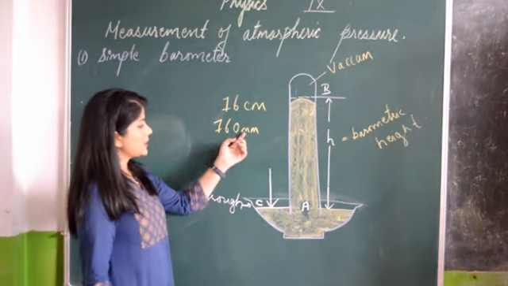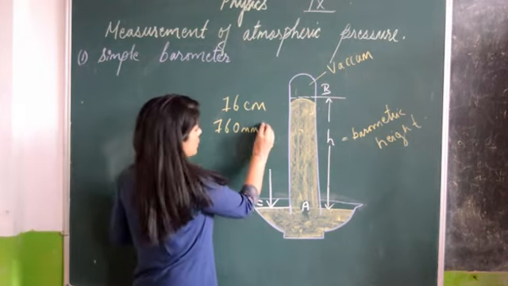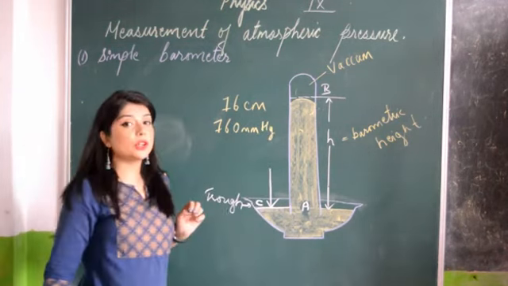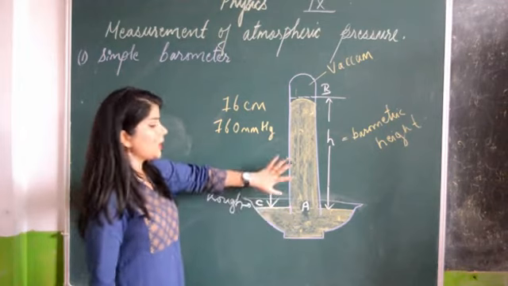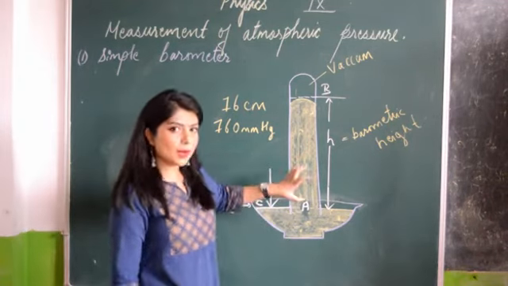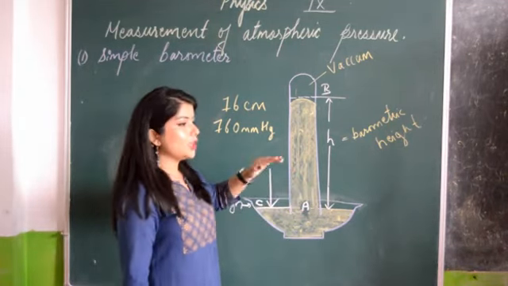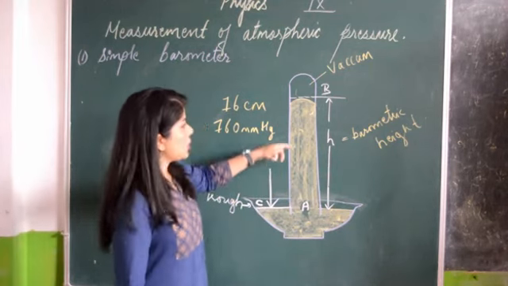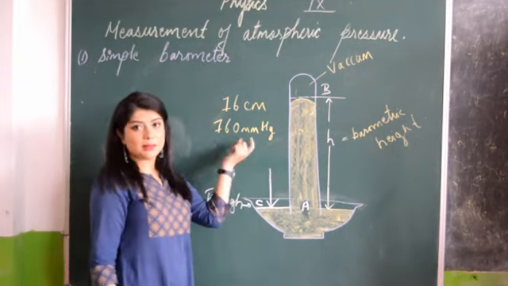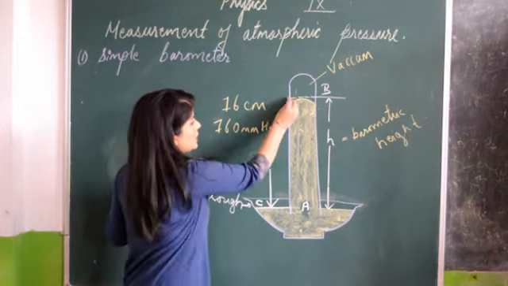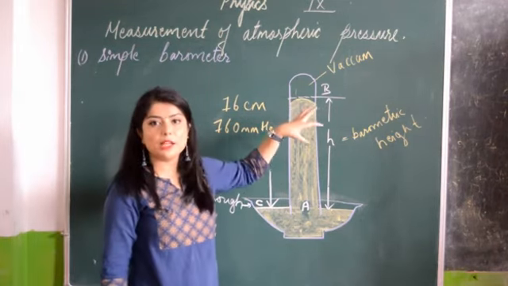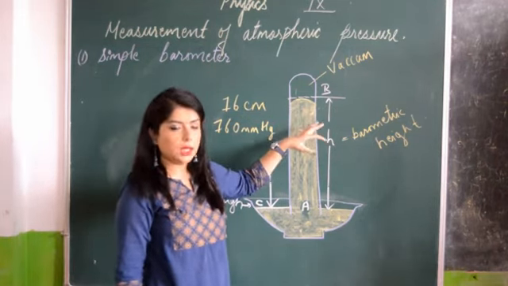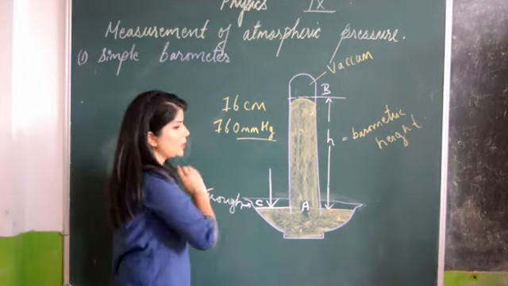760 millimeter of mercury. So this is what it means. If we take a test tube of 1 meter length, then at the normal pressure, the mercury rises up to 760 millimeter. This level is 760 millimeter. So this is 760 millimeter of mercury. This will be one of the units of atmospheric pressure.